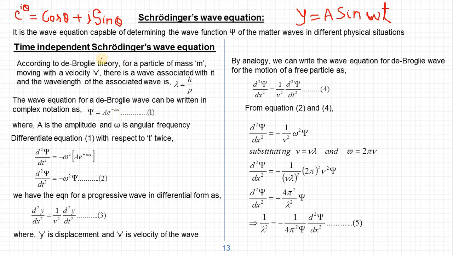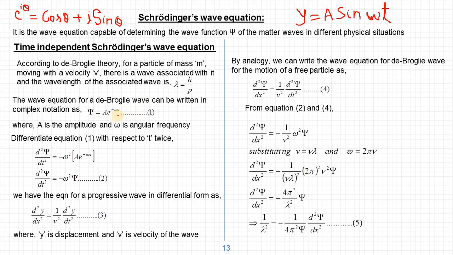So e power minus i omega t is nothing but cos omega t plus i sin omega t, and this is the sum of the cos and sin functions of omega t. As we know, y equal to a sin omega t is a wave function, a progressive wave function, and cos omega t plus i sin omega t is the sum of two wave functions.